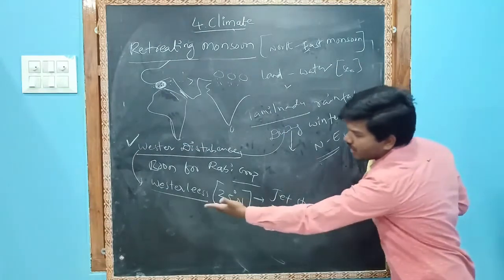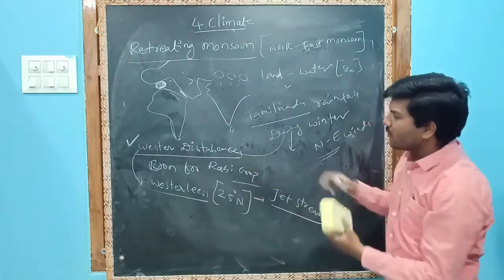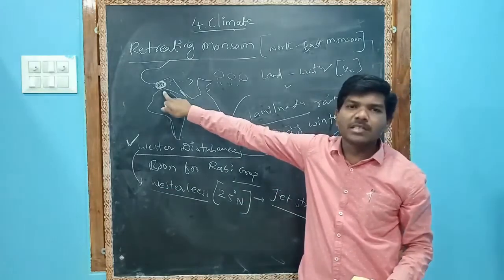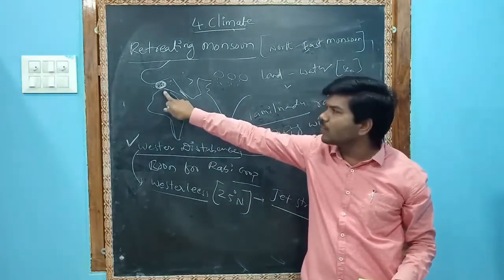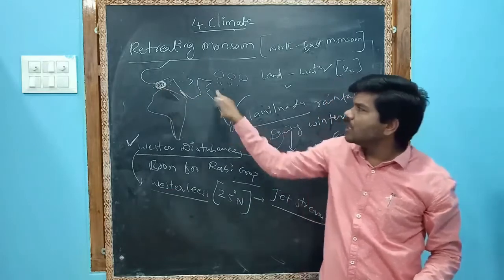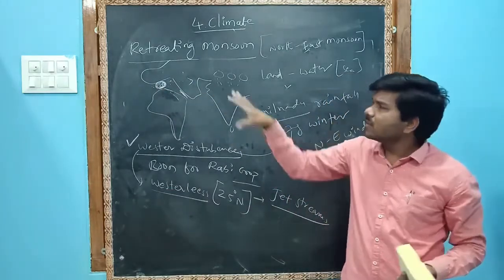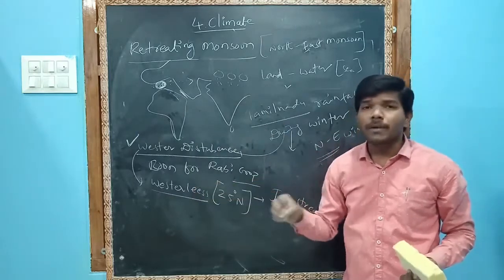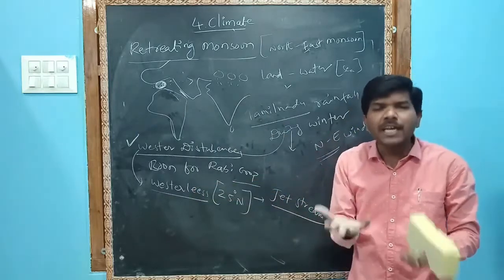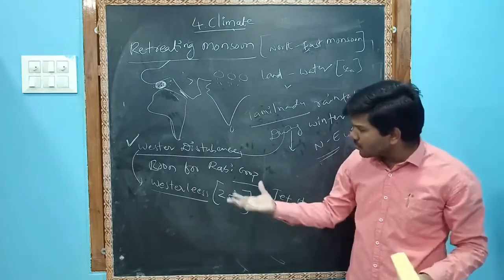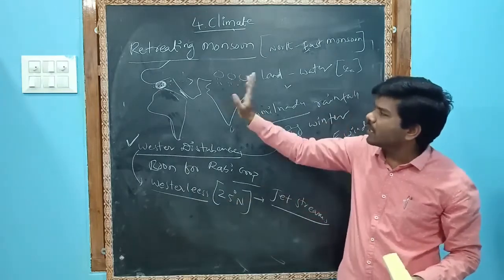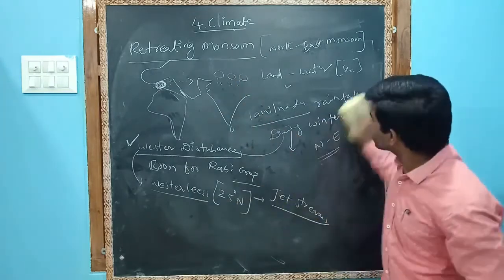Due to these westerlies, we get western disturbances. Western disturbances are actually the cyclone depressions formed in the Mediterranean Sea. They give little rainfall, not heavy rainfall, just a little shower. That shower is a boon for the Rabi crop, especially wheat. Wheat needs water at that time, and it is given by these western disturbances.